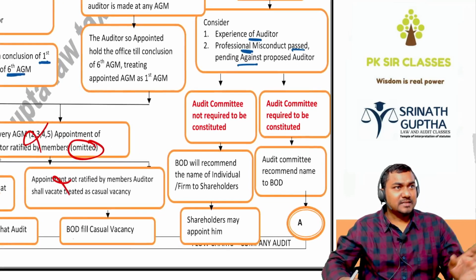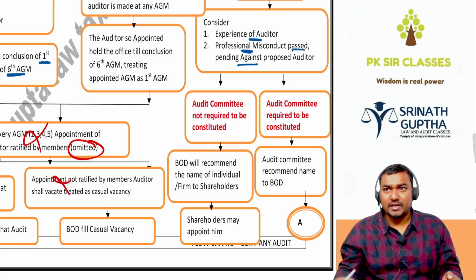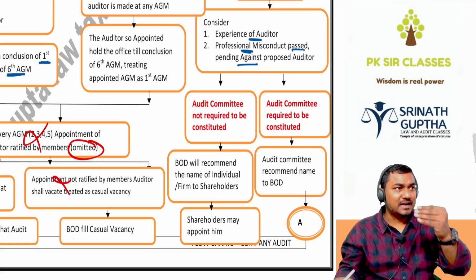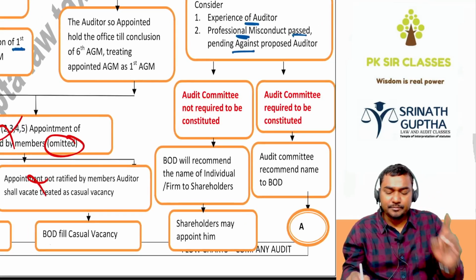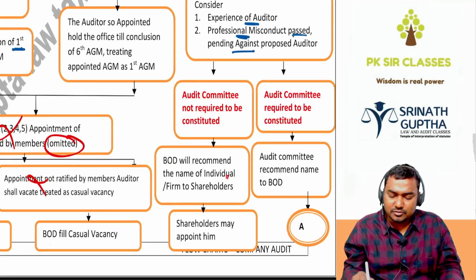For example, the audit committee is not there. Every company is not supposed to have an audit committee. It is applicable to listed companies and large other companies. So the audit committee is not required to be constituted. Only the BOD will be there. The BOD will recommend the name of the individual or firm of auditors to shareholders. Shareholders may appoint him as the auditor.